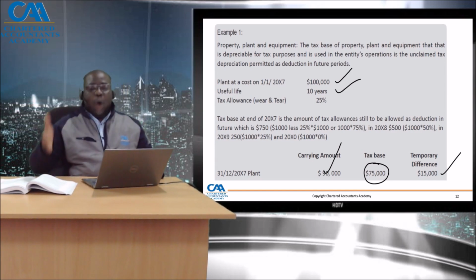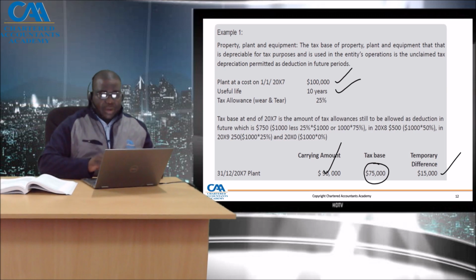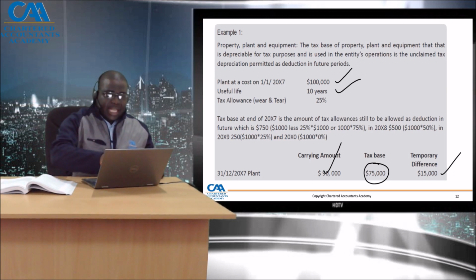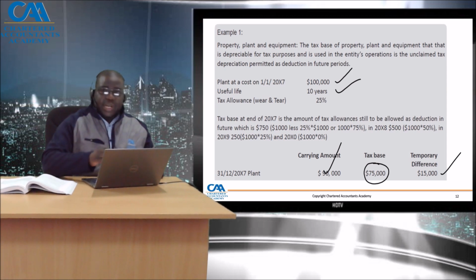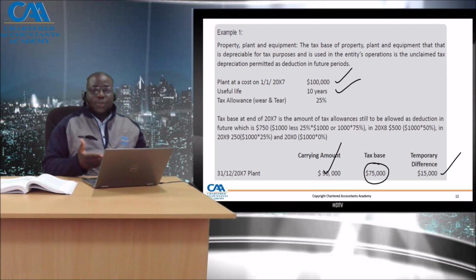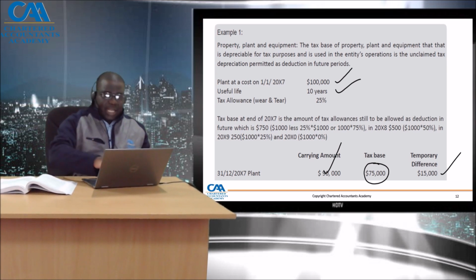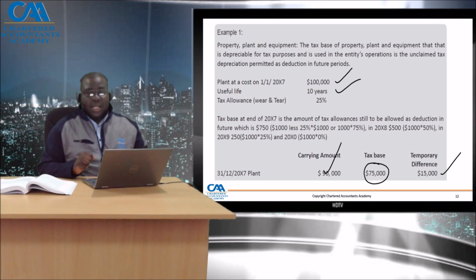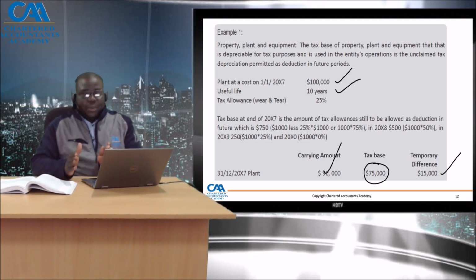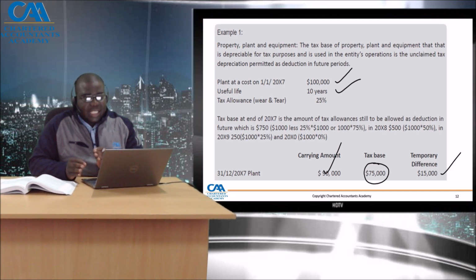So at the end of year 1, if you depreciate that 100,000 over 10 years, you get a carrying amount. That's what you normally do from an accounting point of view. You take away depreciation of 10,000, you get a carrying amount at the end of the year of 90,000. But for tax purposes, according to tax law, what is the depreciation for tax purposes? The depreciation is 25%.